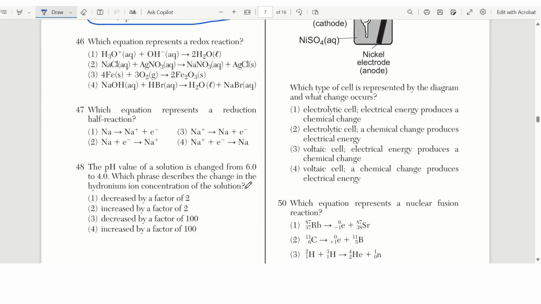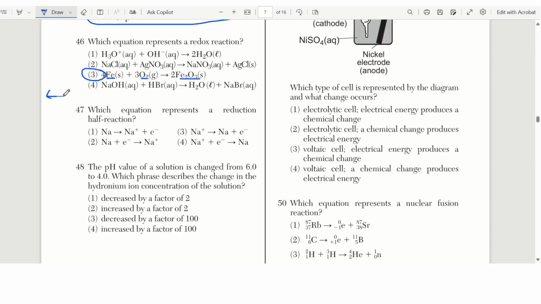Number 46, which equation represents a redox reaction? Well, the easiest way to look for a redox reaction is to look for single elements on one side that are combined in a compound on the other side, like this, a single element, but a formula on this side. That means oxidation numbers had to change. Okay? Number 47, which equation represents reduction?